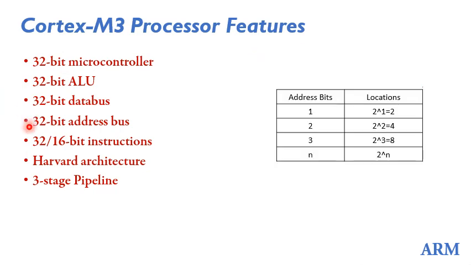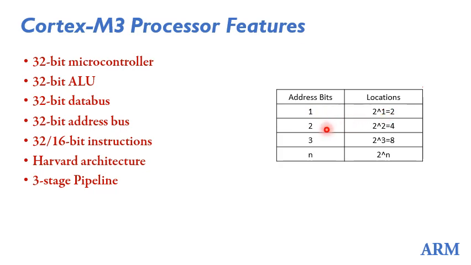It also has a 32-bit address bus. If you can recall, if the number of address bits is 1, with 1 bit you can have 2 power 1, that is 2 address locations. That is, with 1 bit you can have 0 and 1, 2 unique combinations. So you can use these 2 addresses to address 2 memory locations.